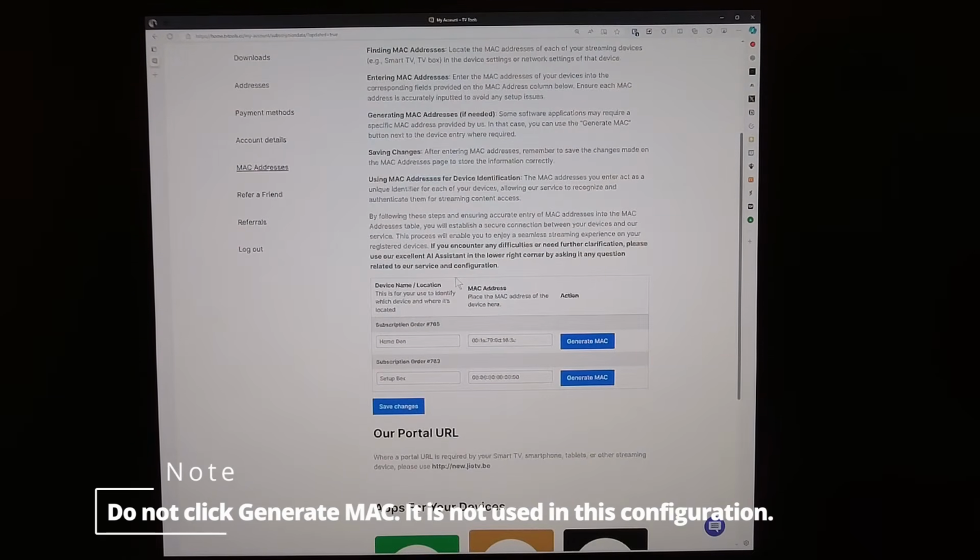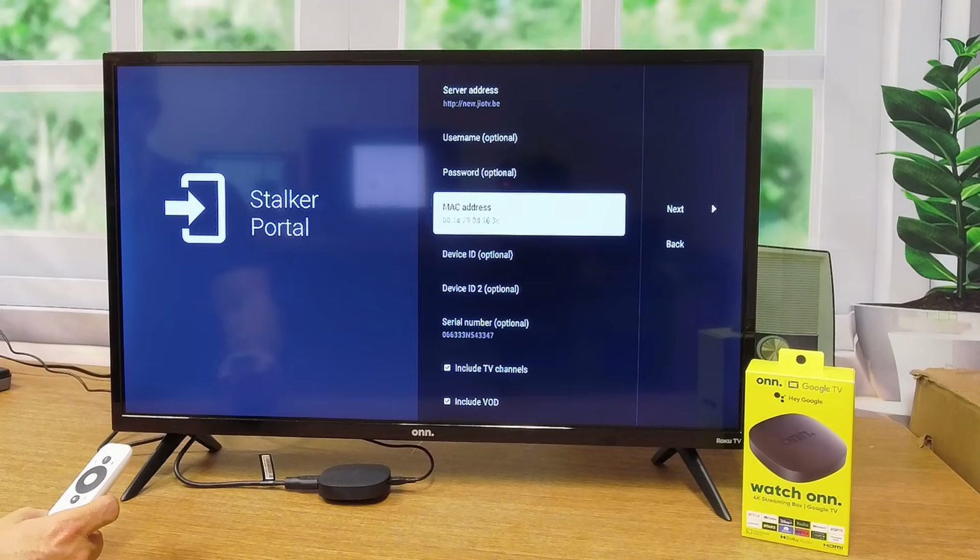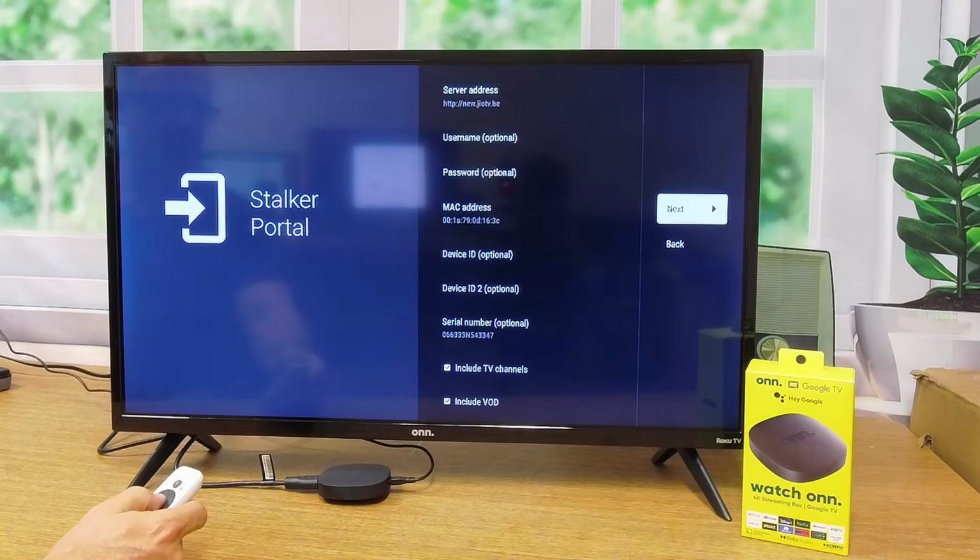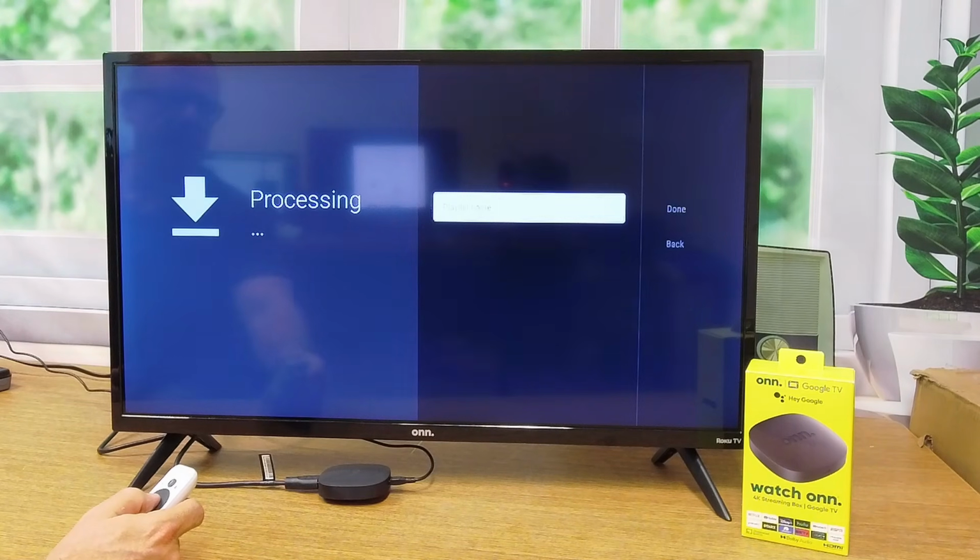And the next thing is to click next on the TV. So we'll move back over to that now. Okay, now that we're back over to the TV, we see the server address is correct. We see the MAC address matches what we put in on the website. So we can go over to next and choose select. And the processing begins. And this will take a few minutes, so I'm going to fast forward again. But once it's finished, it's going to tell you some numbers in terms of how many movies, TV shows, that kind of thing.